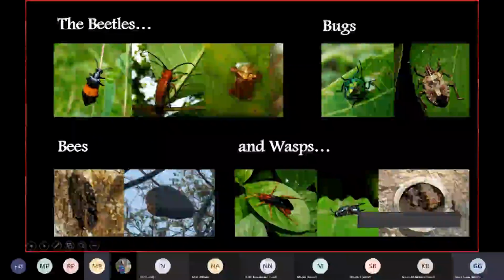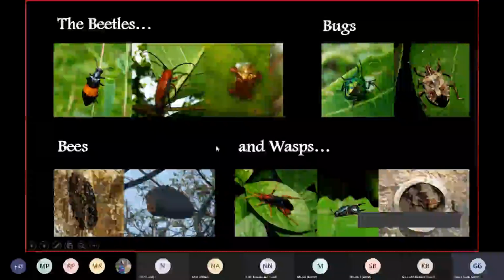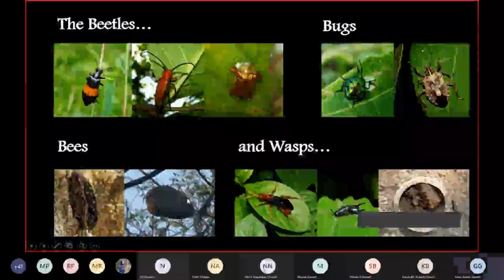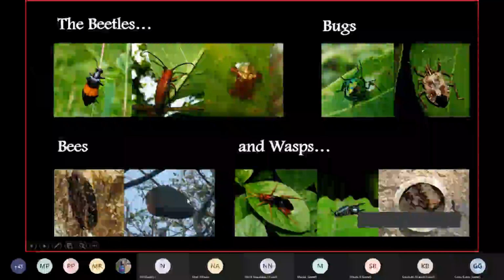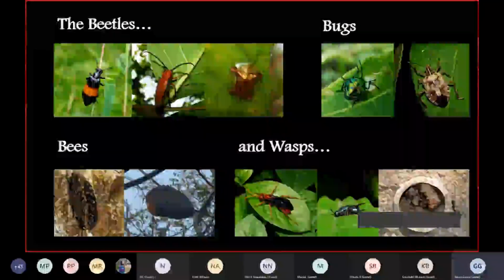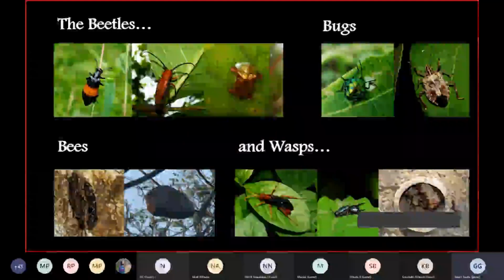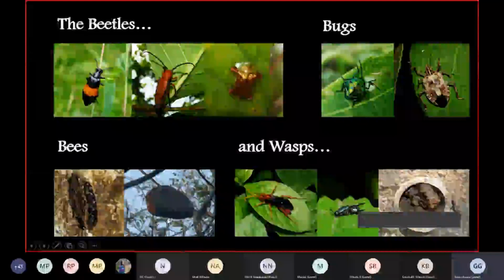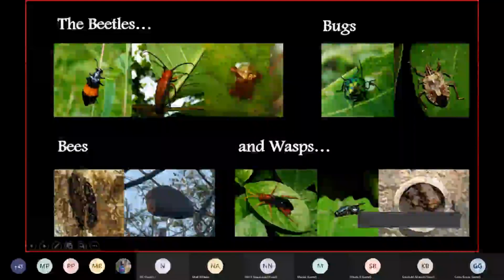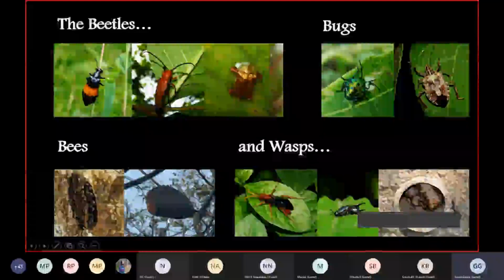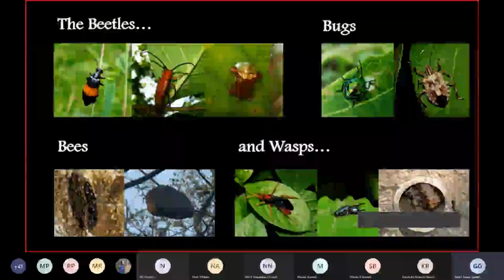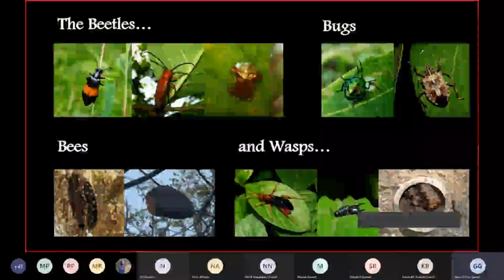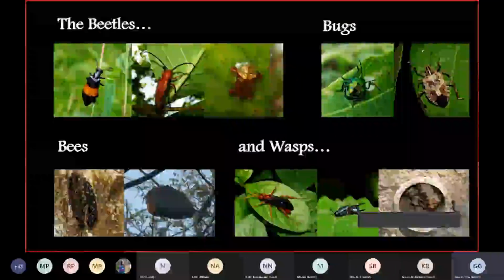Then you also have bees and wasps in your campus. Now everybody knows them. These are honeybees, and everybody, if not experienced, has at least heard about how they sting. They sting really badly. So whenever we say the bee has stung, the sting is this structure at the end of their abdomen, which is inserted whenever they are agitated.